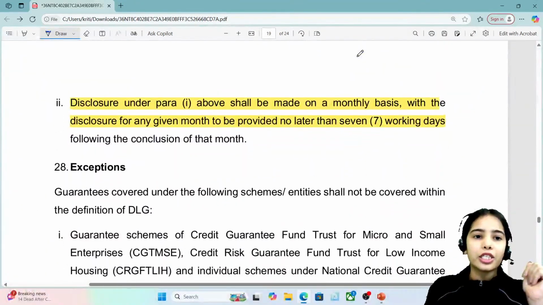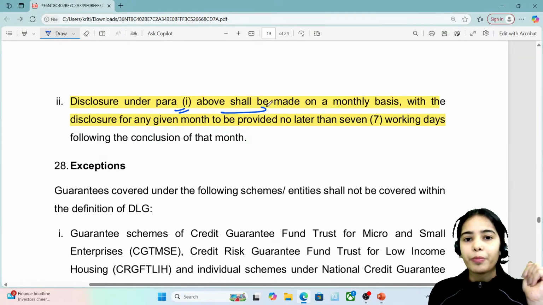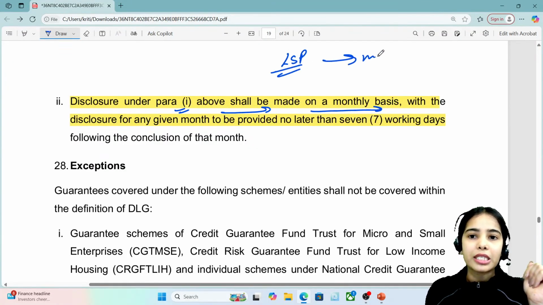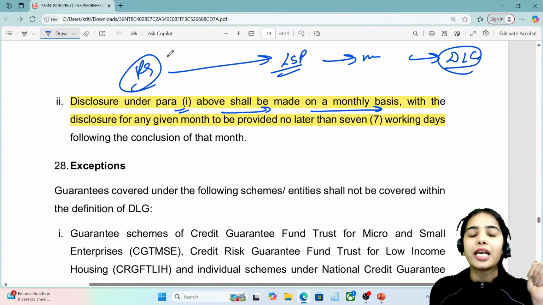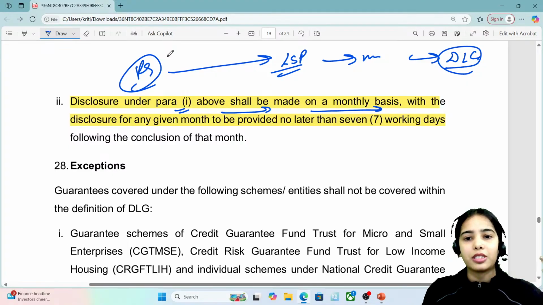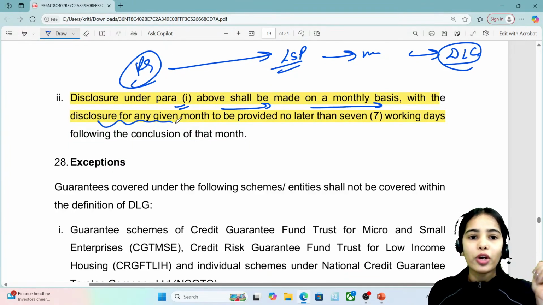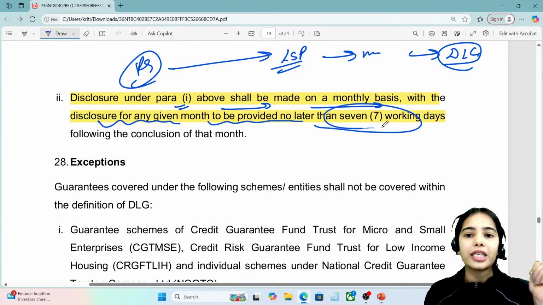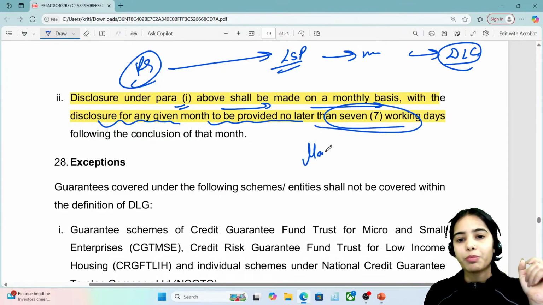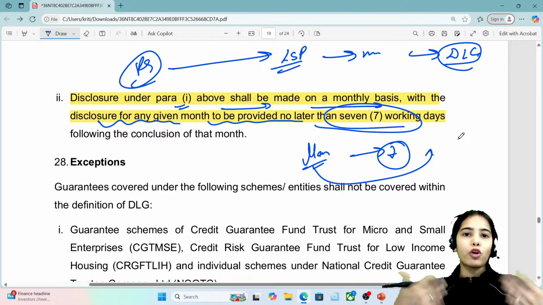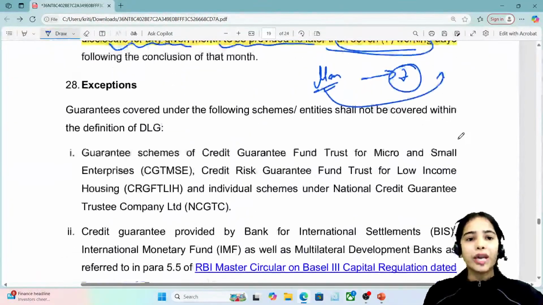Okay, and disclosure under the para 1 shall be made on a monthly basis. So lending service providers have to disclose, on a monthly basis, the default loss guarantee that they have provided, and the regulated entity has to keep this in check. With a disclosure for any given month to be provided no later than 7 working days. So as soon as May finishes, within 7 working days for the month of May, the default loss guarantee has to be released.